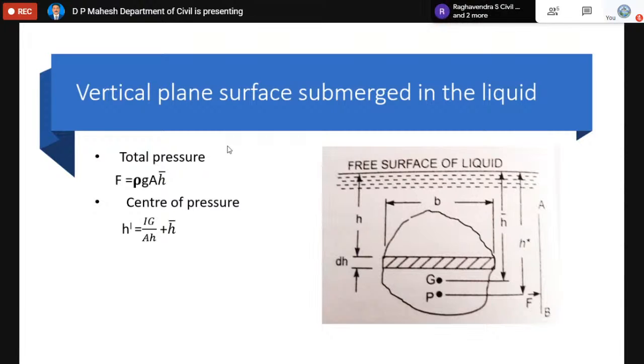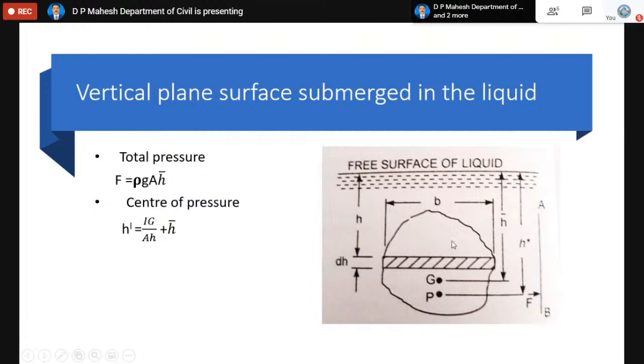First, let us consider when a plane surface is submerged vertically. This figure depicts an area of the submerged part which is completely inside the liquid, but submerged vertically. AB is a plane surface, submerged vertical, as you can see in the figure. Because it is completely inside the liquid, the surrounding figure and this figure are one and the same. What is the shape of this?